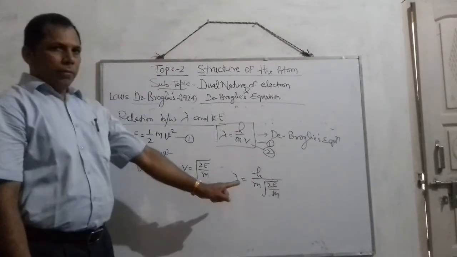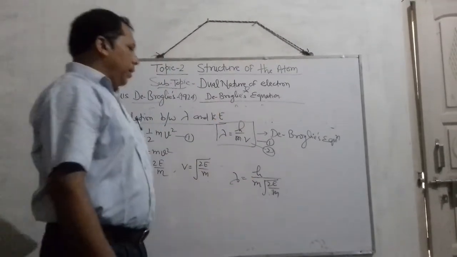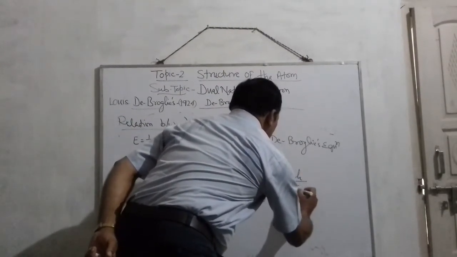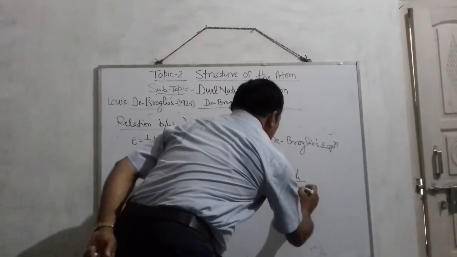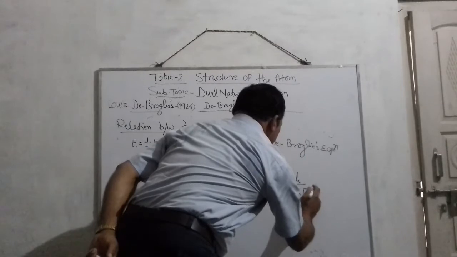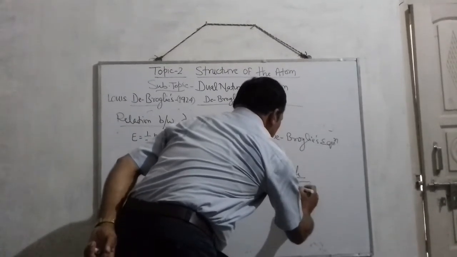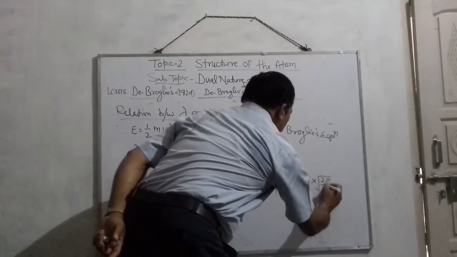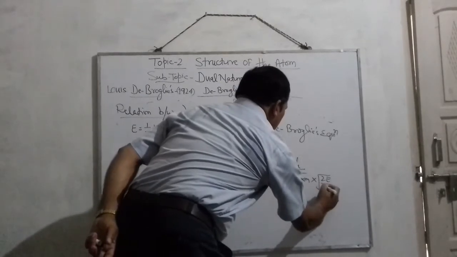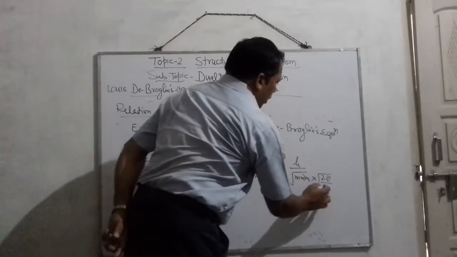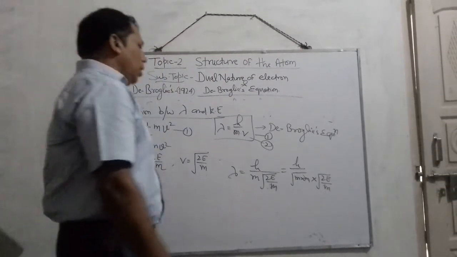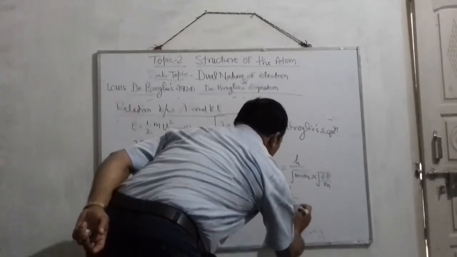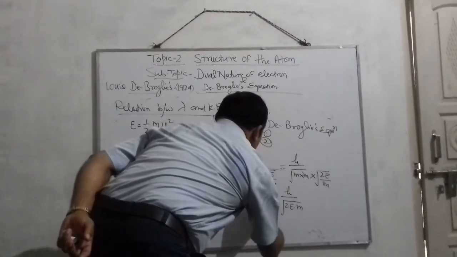This may be written as h by root m into root m into root 2E by m. So this m and this m will be cancelled out. So that becomes h by root 2E into m, and that is equal to lambda.